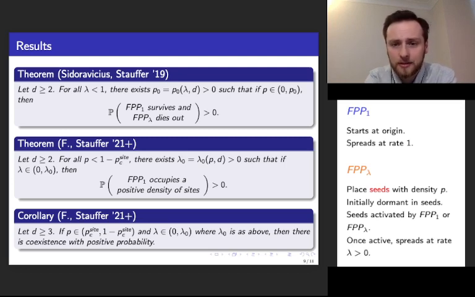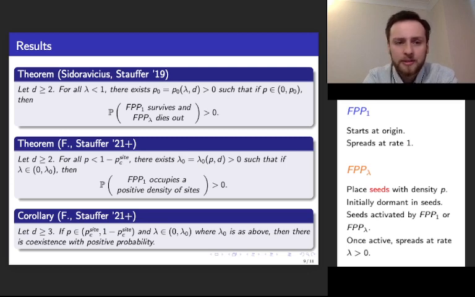So next, we prove that in all dimensions greater than 1, if p is smaller than 1 minus the critical probability for site percolation on Z^d, so long as lambda is sufficiently small, then FPP1 occupies a positive density of sites with positive probability. The first thing to note is that if p is greater than 1 minus p_c site, then it's easy to check that FPP1 will die out almost surely. So in a sense, our theorem is as strong as possible for the choice of p.